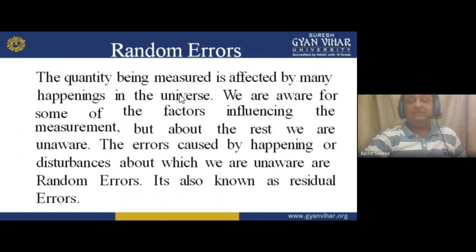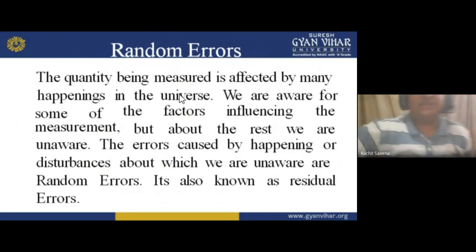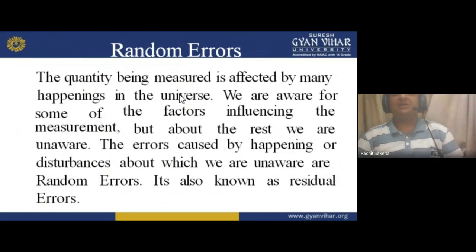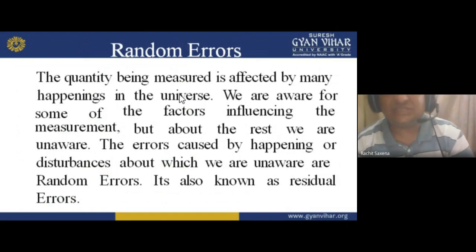Next, we have the random errors. Random errors are basically affected by the many happenings in the universe. So many things occur or take place in the universe, so the error is affected by this. That is the random error.